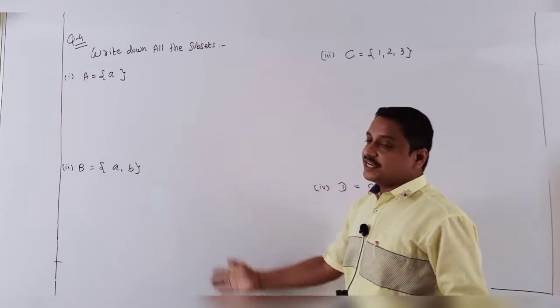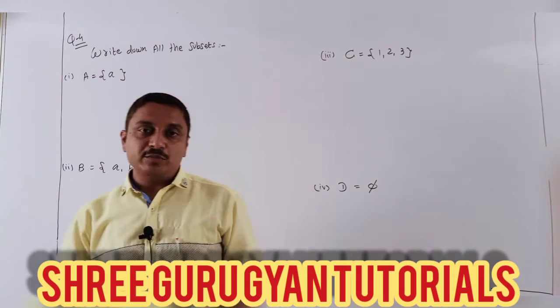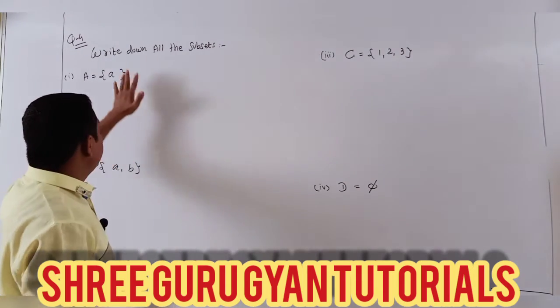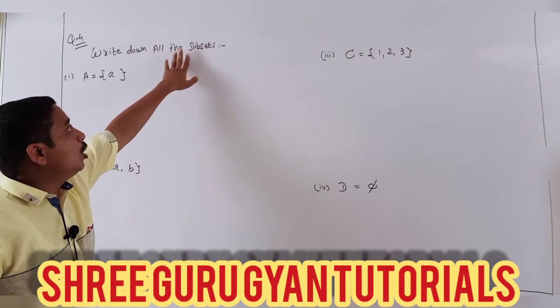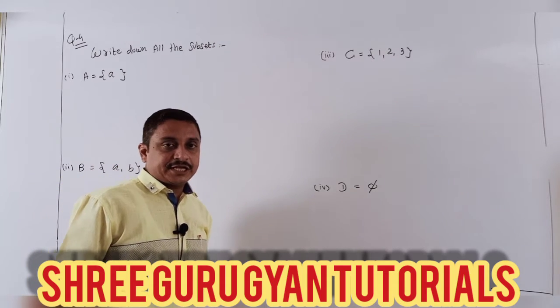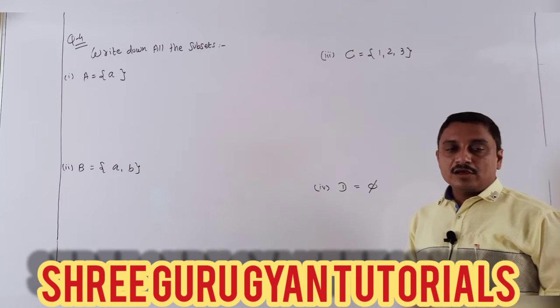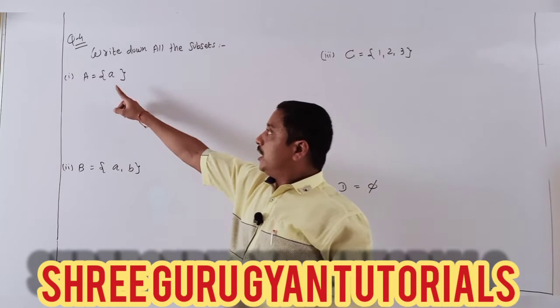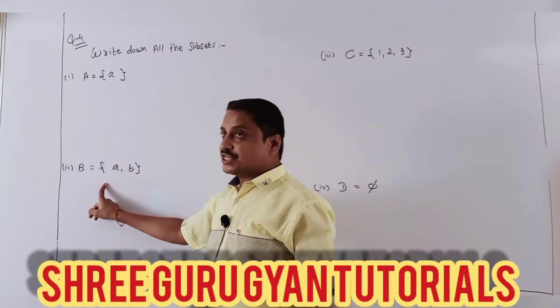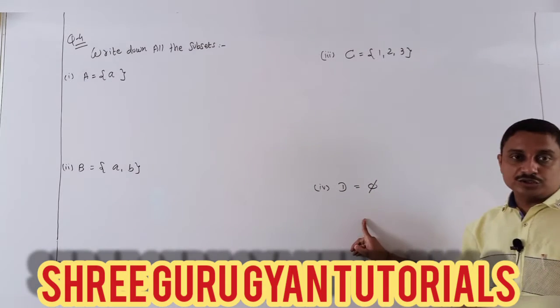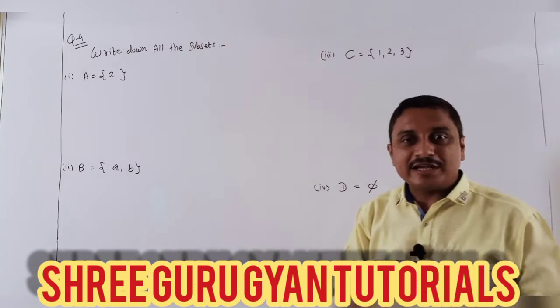Next question in the exercise, question number 4. The heading is: write down all the subsets. Yes, students, write down all the subsets. Very easy. First one, A is equal to only small a. This is the second question, these are third and these are fourth. So I will explain all of them to you one by one.